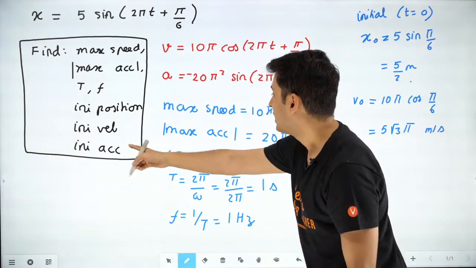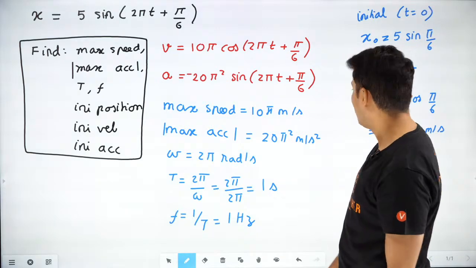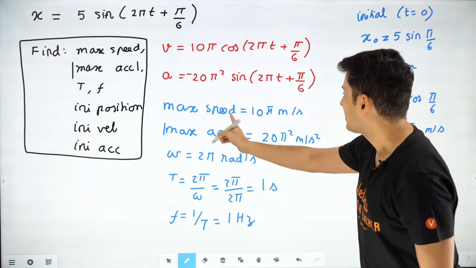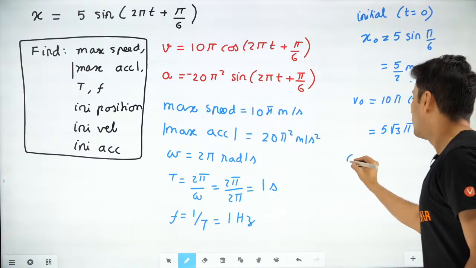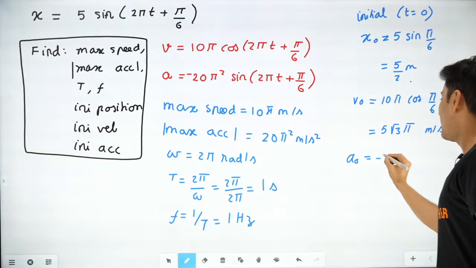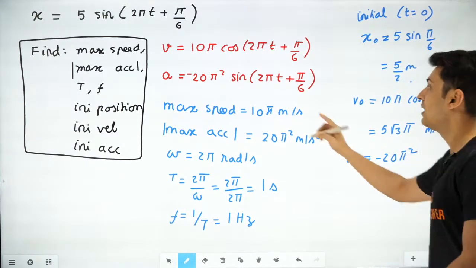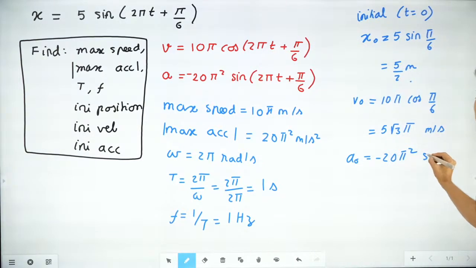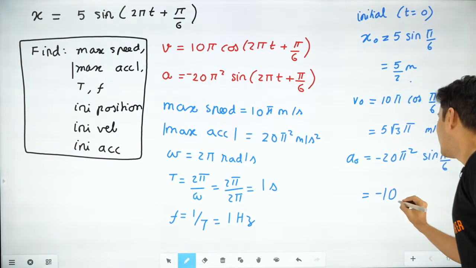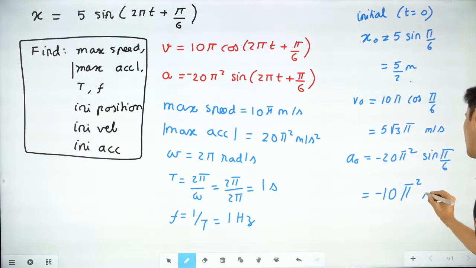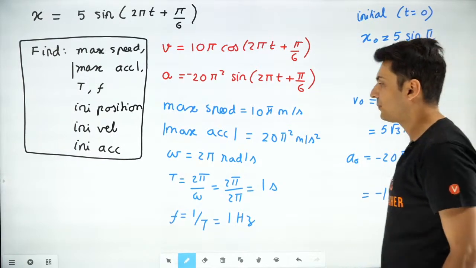And last value, initial acceleration. Initial acceleration, so use this equation. So a naught will be minus 20 pi square. Put the value of time as 0. So again, sine of pi by 6. Sine of 30 is half. So it will become minus 10 pi square meters per second square.